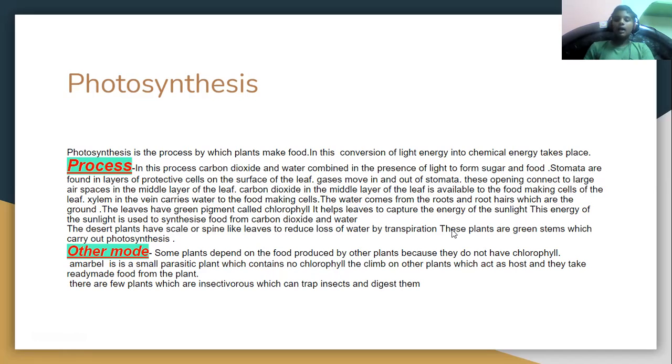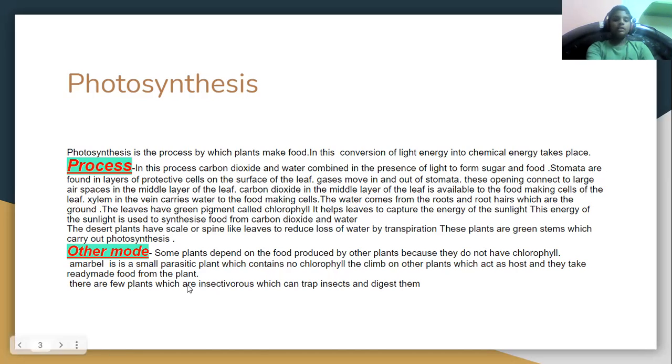The flatter the leaf, the more transpiration can happen. So the desert plants have spine-like leaves. They are small, so that the transpiration will be less. These plants have green stems which carry out photosynthesis. Now the leaves are turned into spines, then how can they live? They cannot do photosynthesis, so they have green stems which do the photosynthesis.